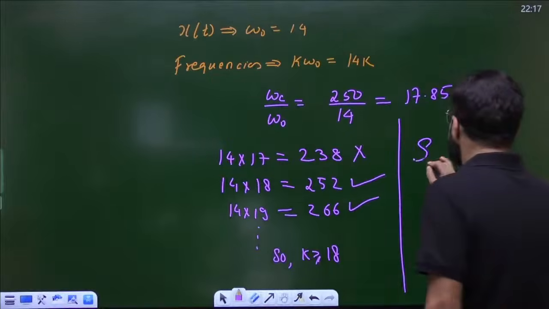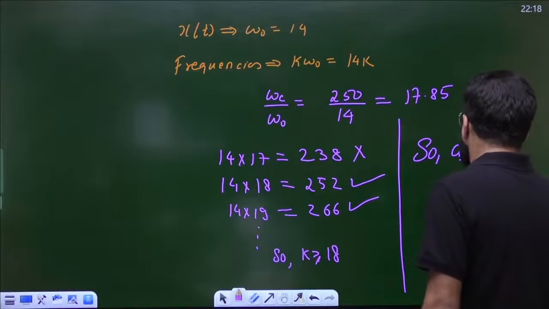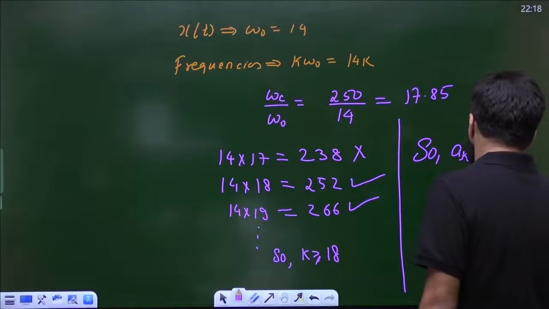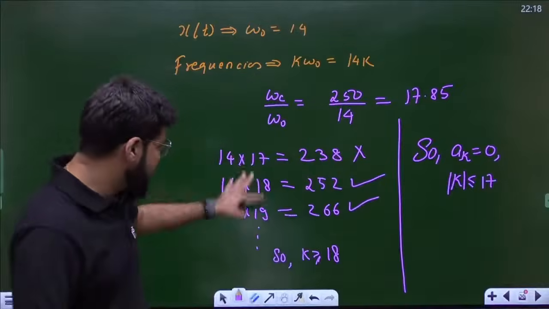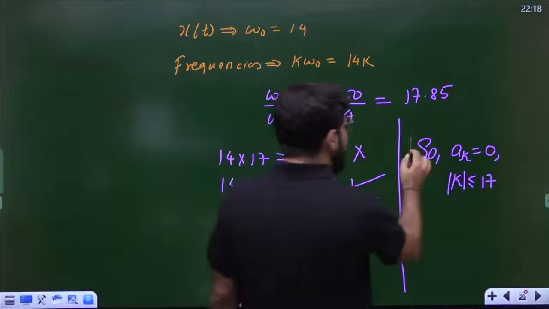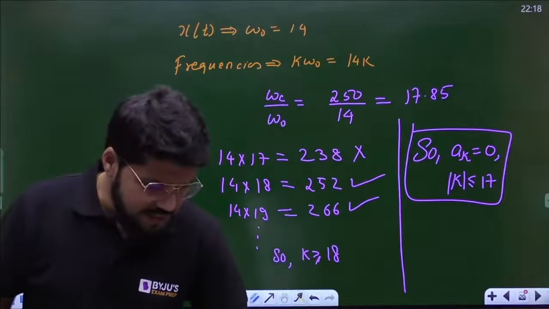So my answer is the Fourier series coefficients must be 0 for mod k less than or equal to 17. Mod k, meaning it should not be there on the negative side also; I have done the positive calculation result. So ak should be 0 for mod k less than or equal to 17. That is the answer. Any doubt, please ask me. I shall just be back.